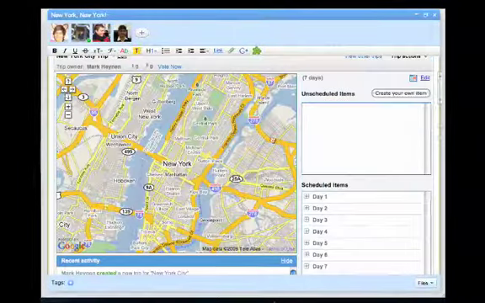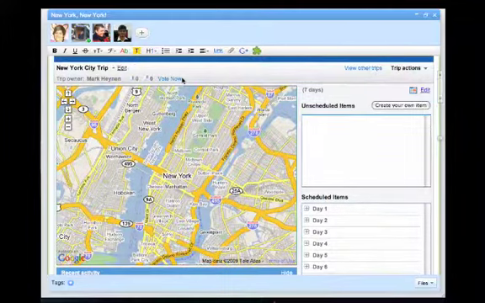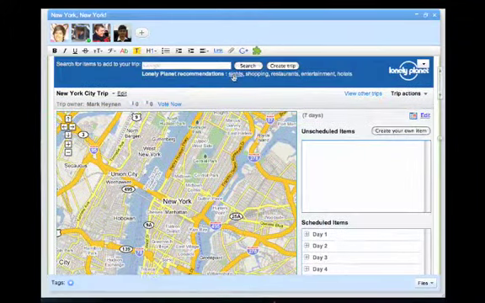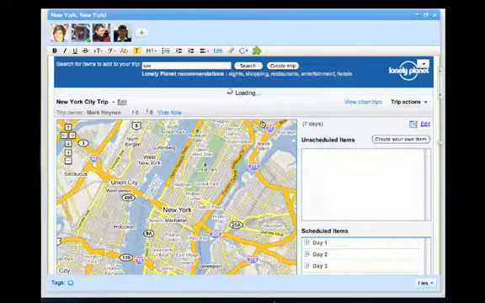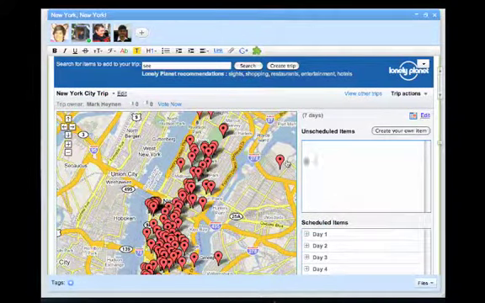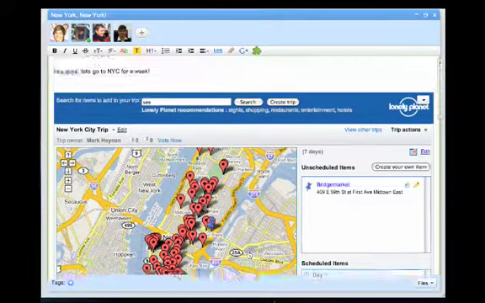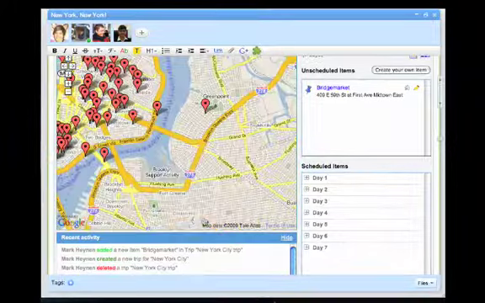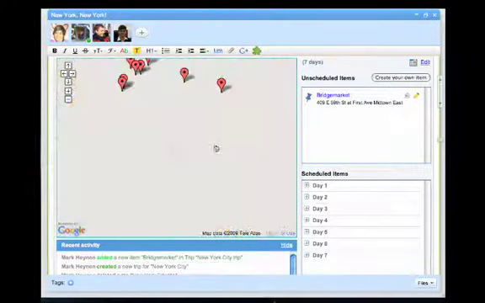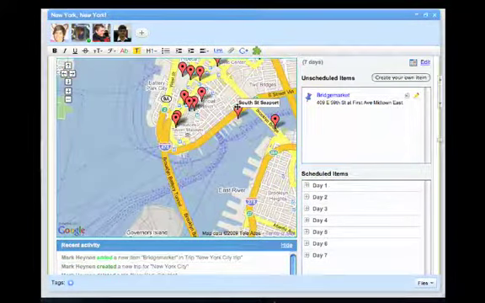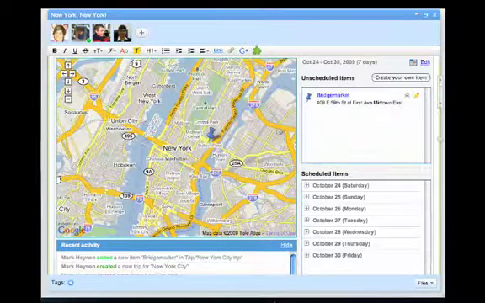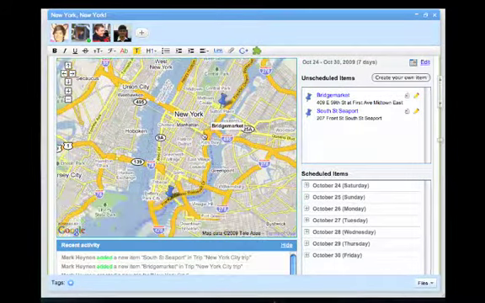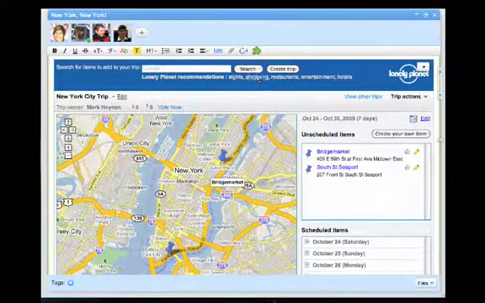Now you see we have a handy map here, and we can use the Lonely Planet recommendations to look for sites to see. Even if you've never been to New York, you can use the Lonely Planet recommendations and drag and drop various items from Lonely Planet over to unscheduled items. You don't even need to know where and when you want to go. You could simply drag and drop it across.